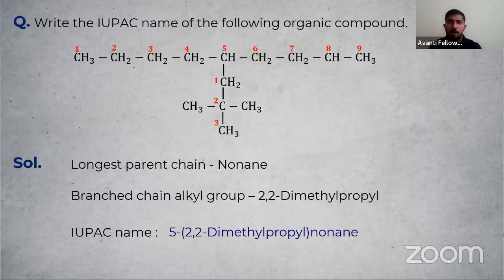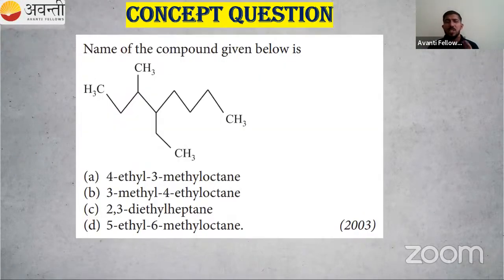It's great. Okay. So one more question, a previous year question. Can you give me the correct answer for this one? So you have to identify the longest carbon chain. Then after that, identify the branches. Then go for the alphabetical order. So let me count. I will give you 30 seconds to give the correct answer for this previous year question. So I'm counting from this side. 1, 2, 3, 4, 5, 6, 7, 8.